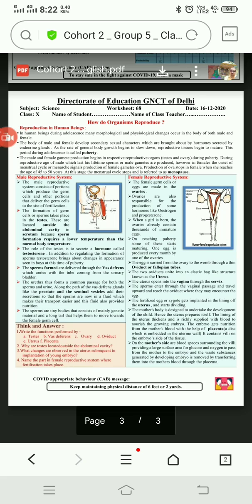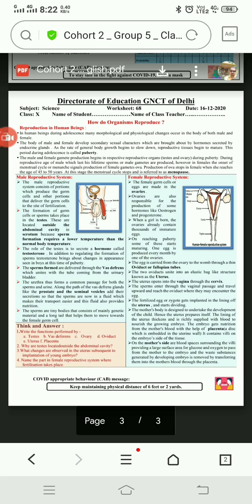For this implantation, the uterine wall becomes thickened, where the fertilized egg will implant, and it will receive nutrition from the mother with the help of a disc-like structure known as the placenta.